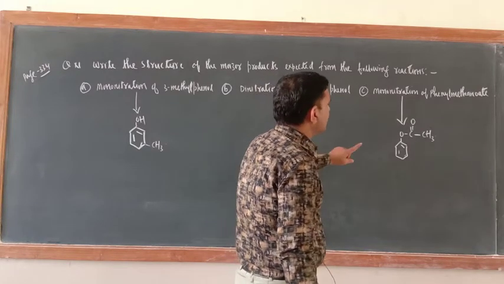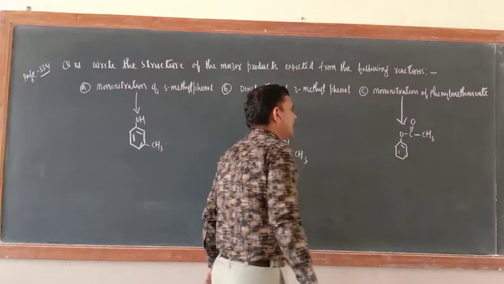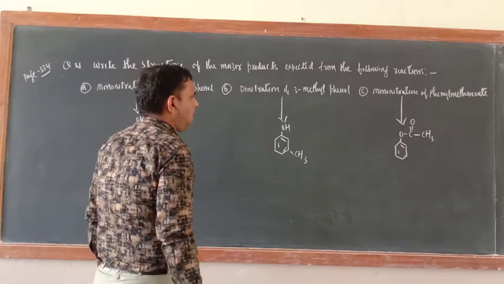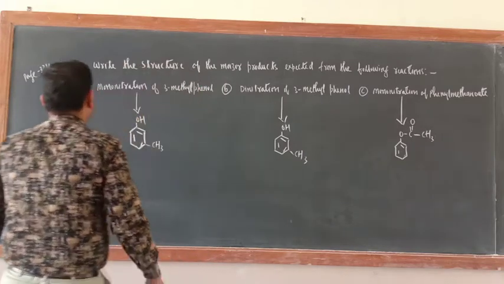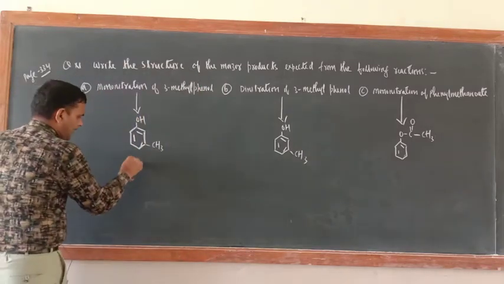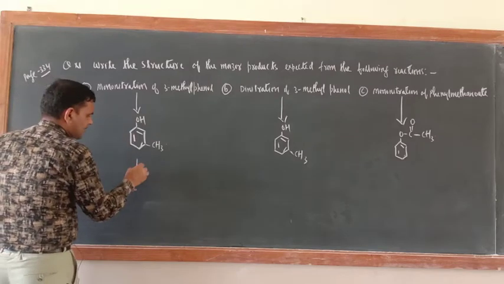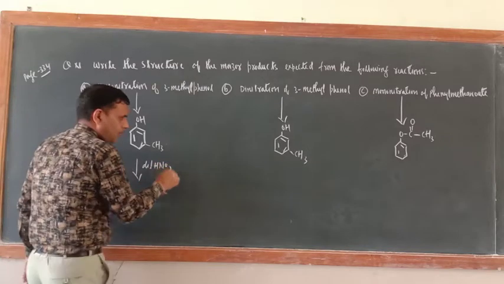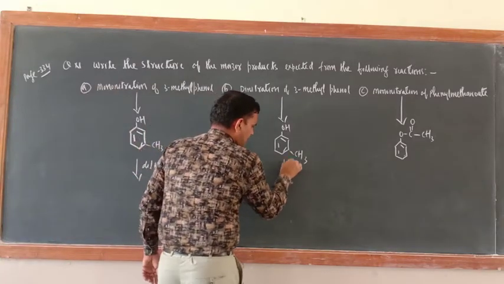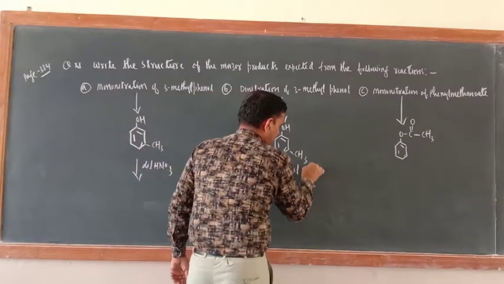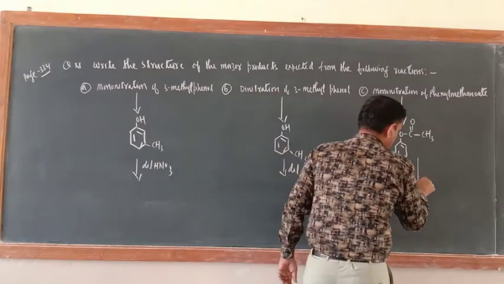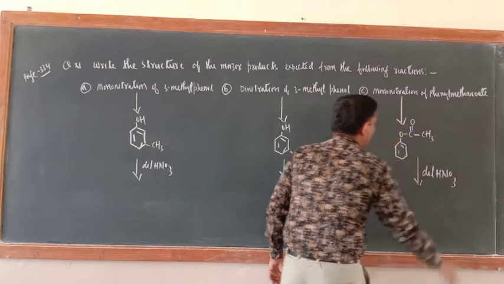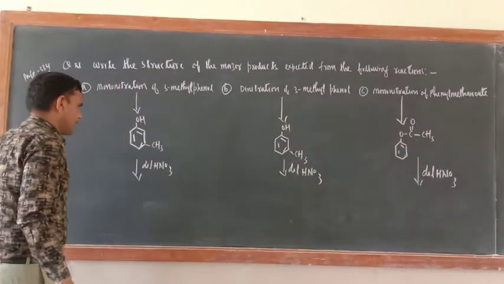Phenyl methanoate. Now subject it to mononitration. Mononitration means you have to treat this with dilute HNO3. Here also dilute HNO3, and here also dilute HNO3. Now just try to understand.